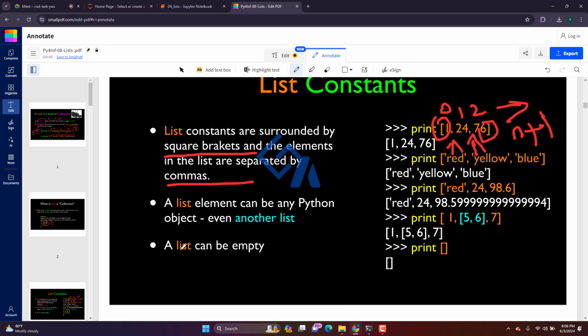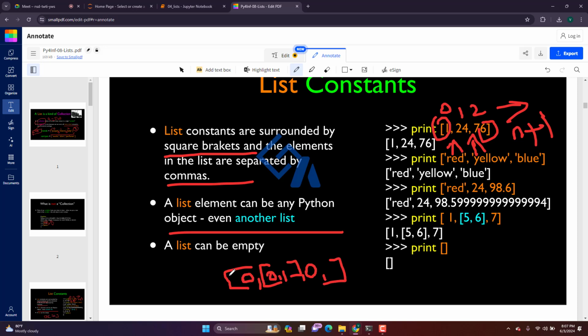And a list element can be another list also. So what this means is, if you have a list value, a list can also hold a list. Here the first index has a 0 value, and inside this I have another list also. This list also can contain another list.